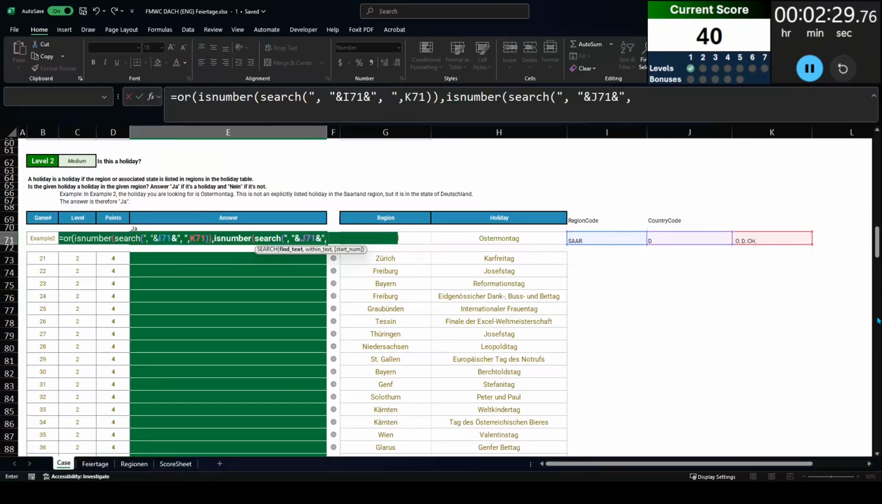And after I return true, the question is asking us to give an answer of ja or nein. So if I get true or false, I'm just going to simply change true to ja and false to nein.